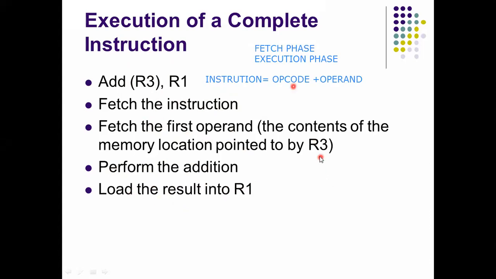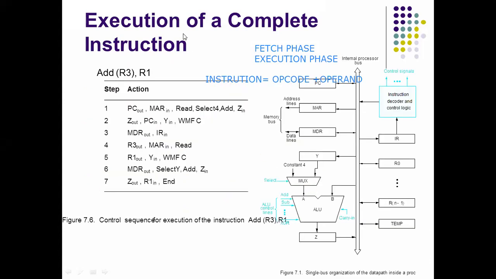So what are the control signals we use to execute this complete instruction? These are the control signals we are following. Here, what is the instruction we are taking? Add R3, R1. The contents of R3 and R1 are added and the result is stored in R1.